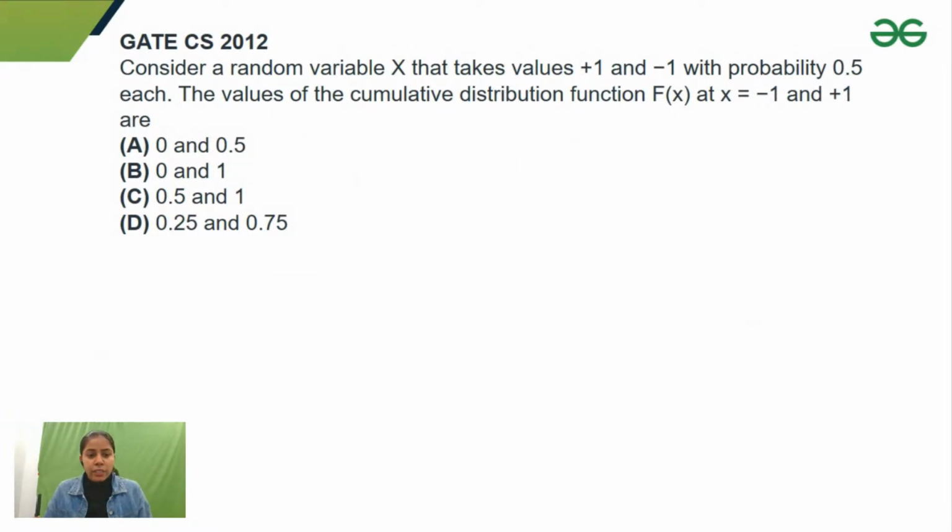Okay, so we have this question. Consider a random variable x that takes value +1 and -1 with probability 0.5 each. Then we have to find out the cumulative distribution function Fx at x is equals to -1 and +1. So we have to tell them.